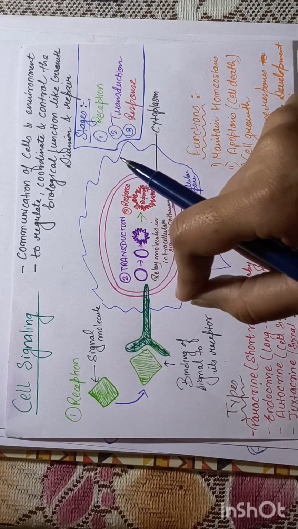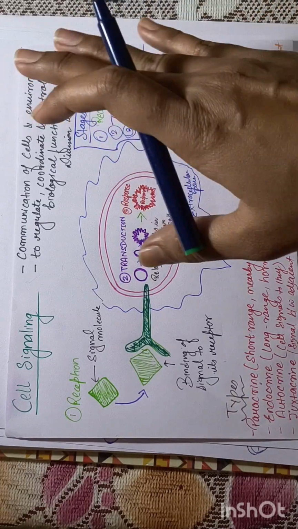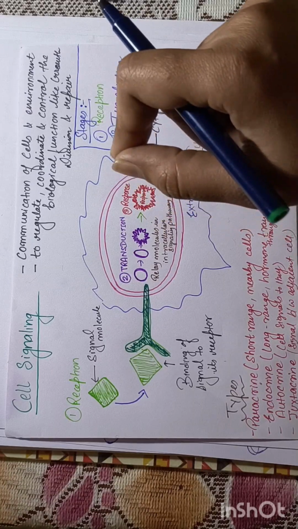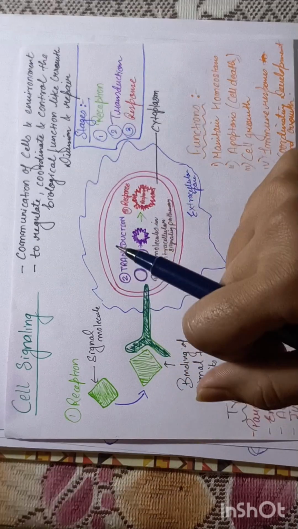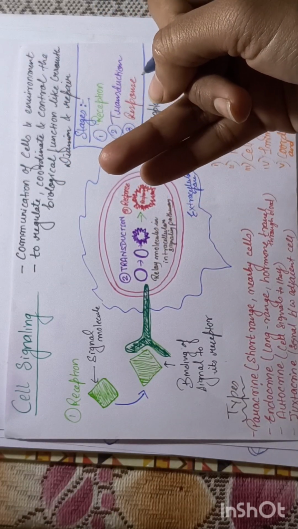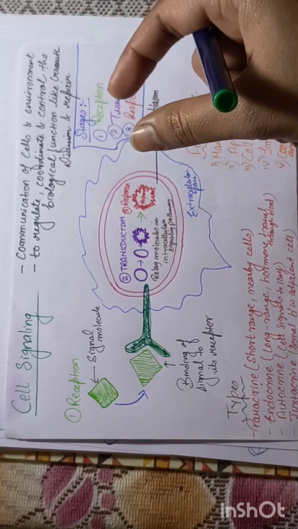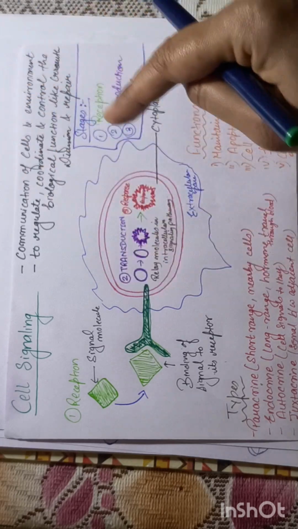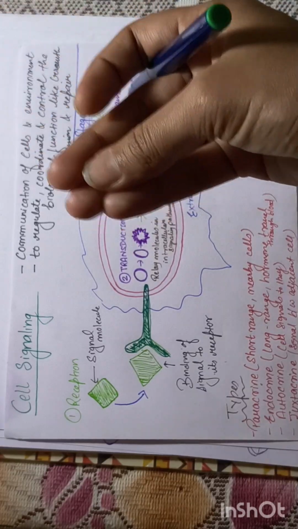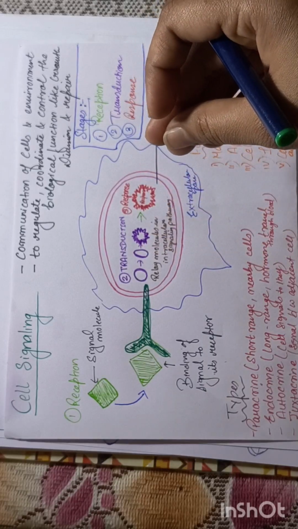The signal can directly activate or inhibit the enzyme in the cytoplasm. A classical example that we can take here is adrenaline, which triggers the breakdown of glycogen into glucose for quick energy. The first step was gene expression. The second step was enzyme activity changes. The third step is structural and physical changes. Signals can trigger the rearrangement of the cytoskeleton, causing the cell to change its shape or move or to prepare for cell division. All these changes take place in the structural or physical change.